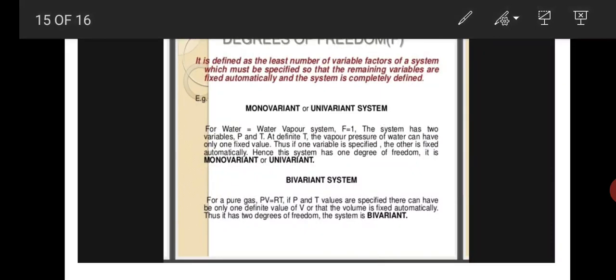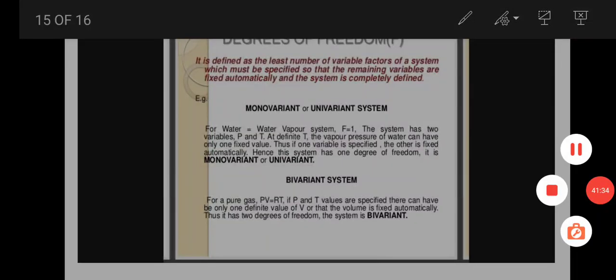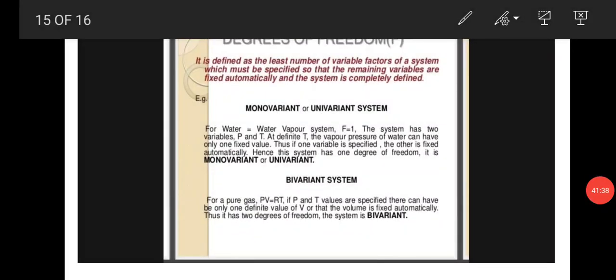Next, finally, degrees of freedom. It is defined as the least number of variable factors of a system which must be specified so that the remaining variables are fixed automatically and the system is completely defined. Here, monovariant or univariant systems and bivariant systems are there. A univariant system is, for example, the water and water vapor system.